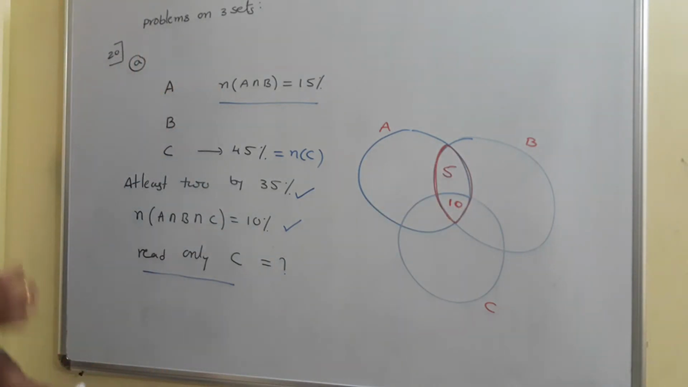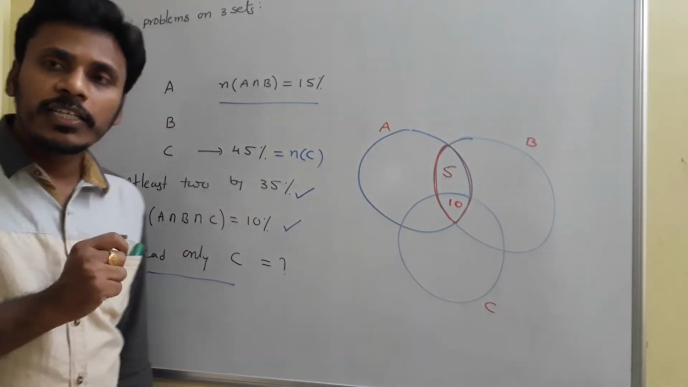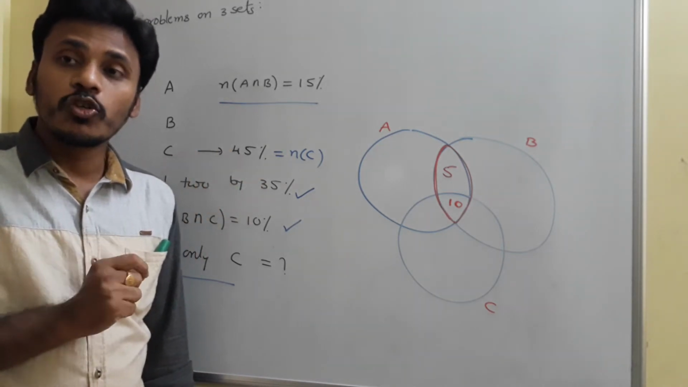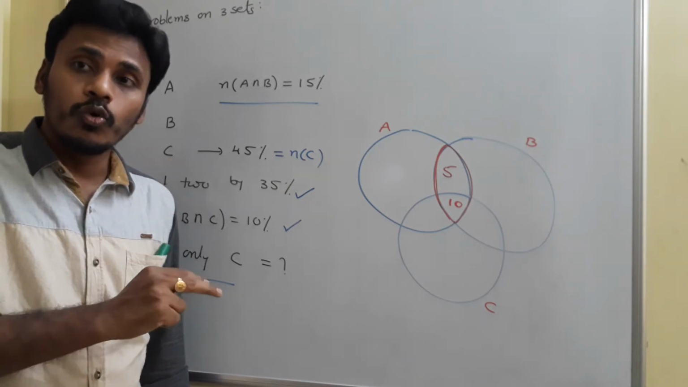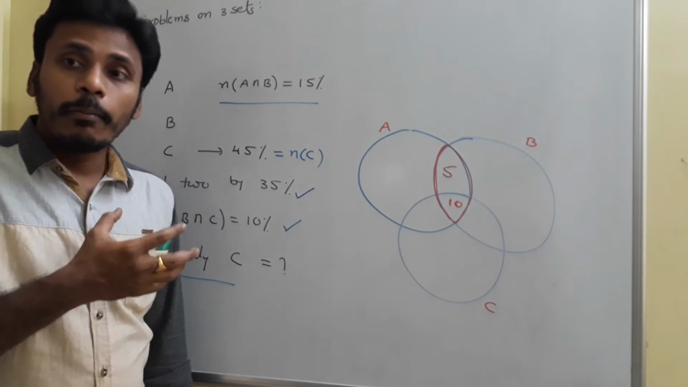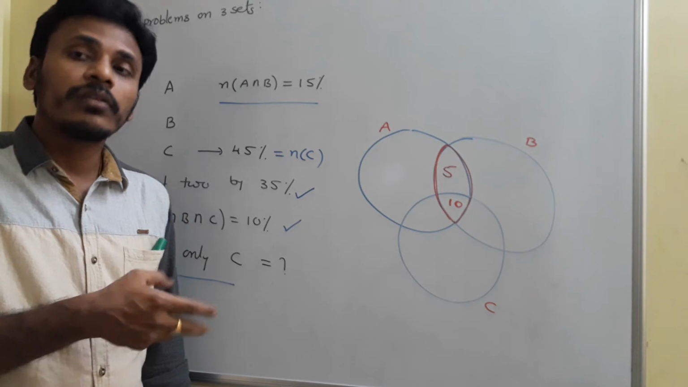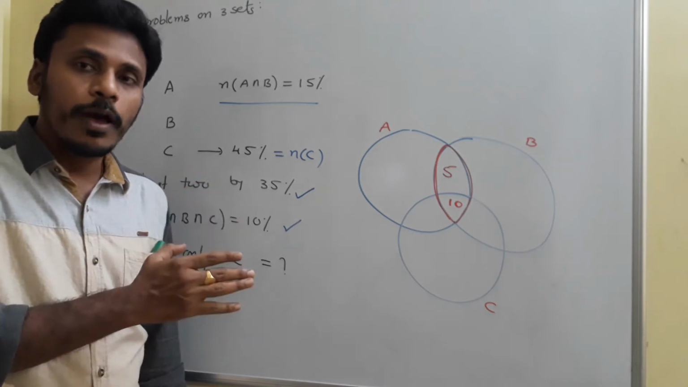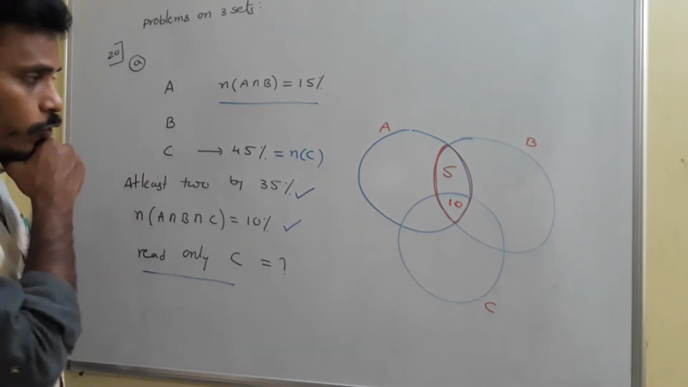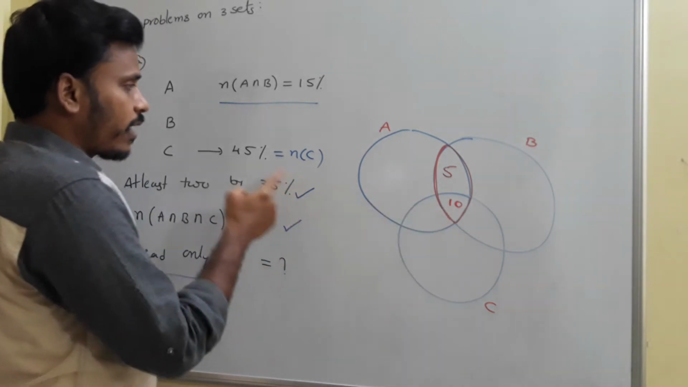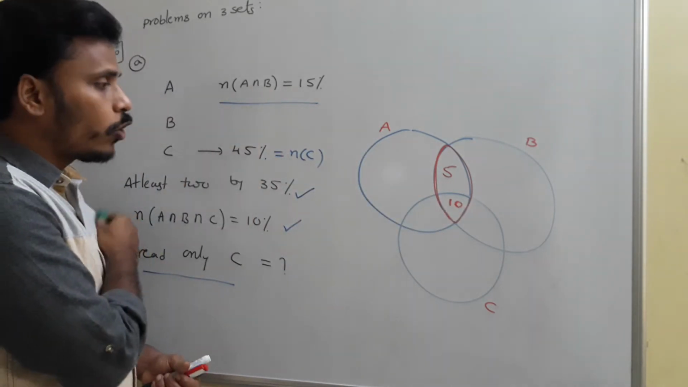The next thing is at least 2 by 35%. Once again I am repeating, at least 2 means 2 or more than 2. The number of persons reading 2 newspapers or 3 newspapers is 35% of the population. If you observe the diagram, this part is 10, directly given. This part is 5, from N of A intersection B. And here we don't know these two parts.